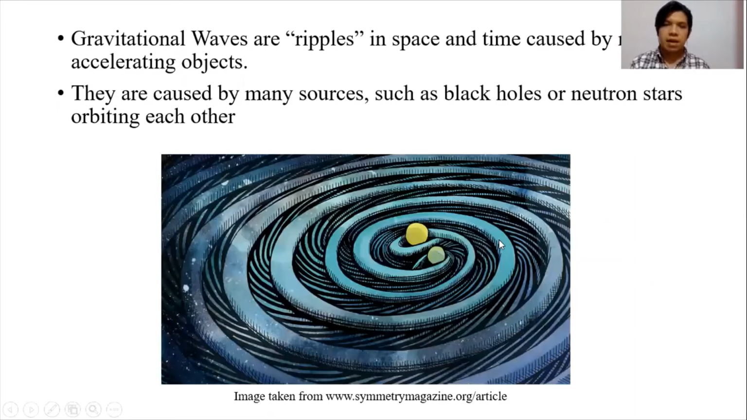Now, gravitational waves are a kind of ripples that travel through space and time and are caused by massive objects that are accelerating. There exist many kinds of sources, for example, two black holes orbiting each other.